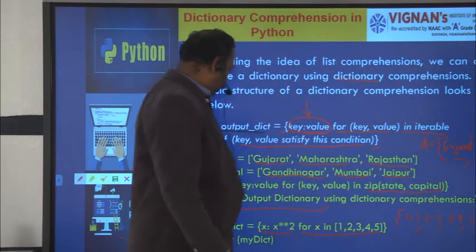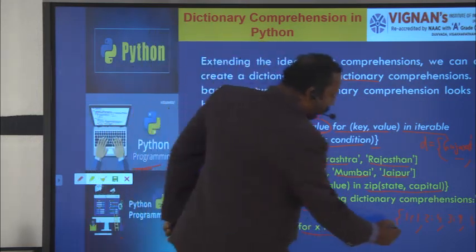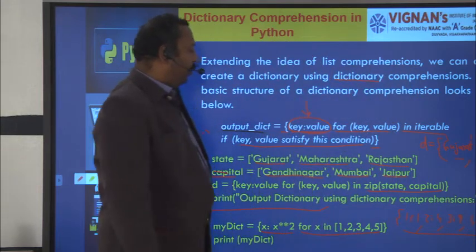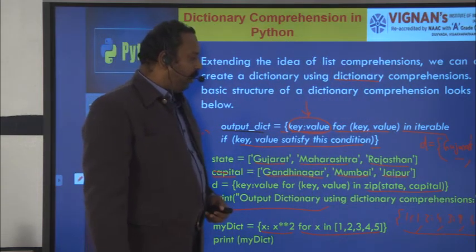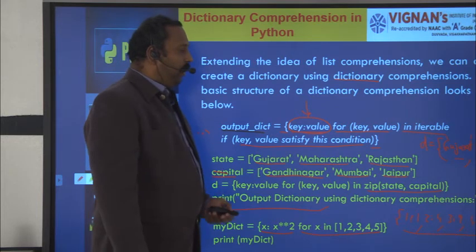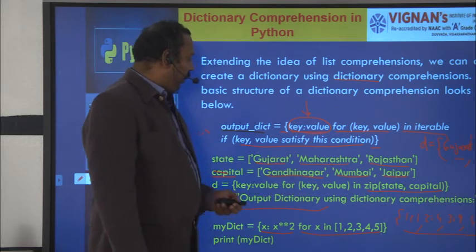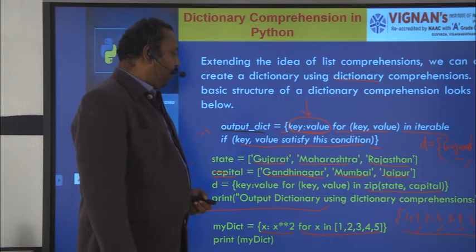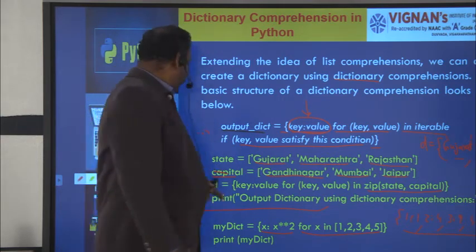This is the output you'll get: 1 colon 1, 2 colon 4, 3 colon 9, 4 colon 16, 5 colon 25. This is another example of dictionary comprehension.